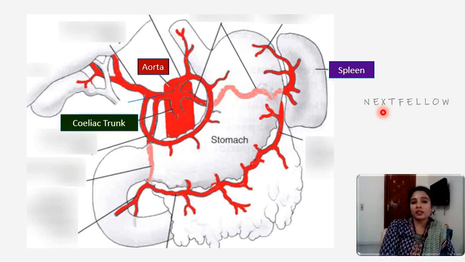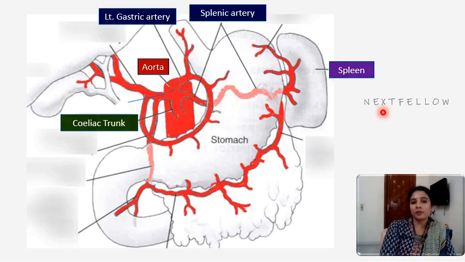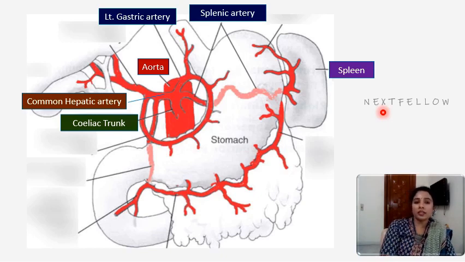And celiac trunk now divides into three branches: left gastric artery, and we can see the splenic artery going towards the spleen posterior to the stomach, and common hepatic artery. So these three are the branches of celiac trunk. And common hepatic artery continues to form hepatic artery proper.